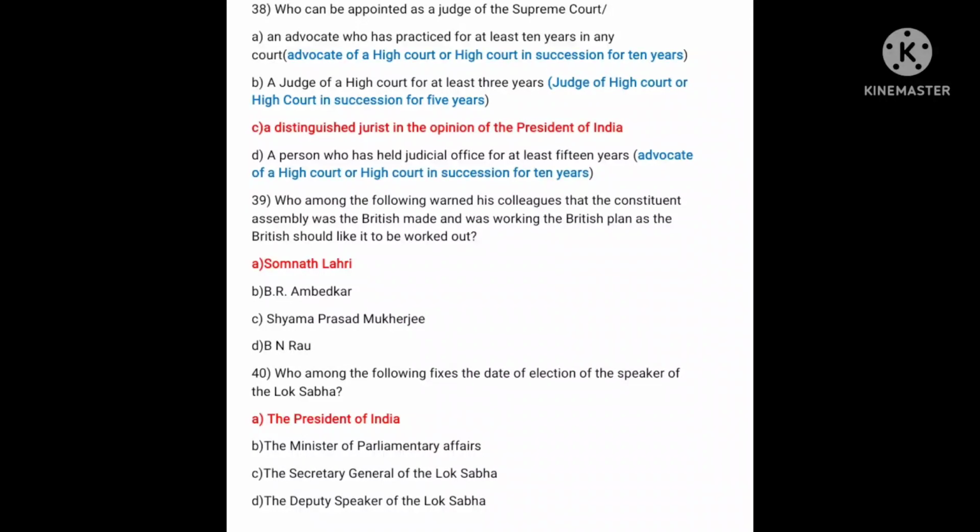Next question. Who among the following warned his colleagues that the Constituent Assembly was British made and was working the British plan as the British would like it to be worked out? The answer is A, Somnath Lahiri. Who among the following fixes the date of election of the Speaker of the Lok Sabha? Answer is A. President of India.